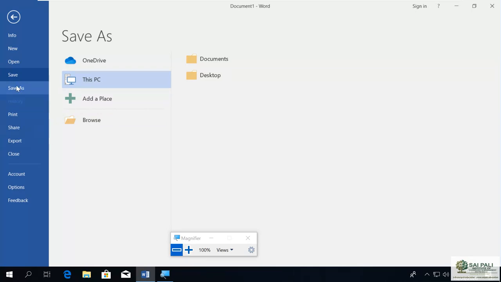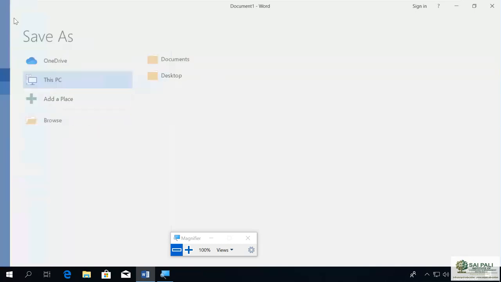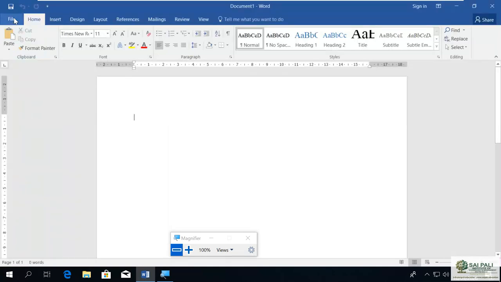Now these options we will see in detail. This Close option will do what? It will close the document, and if you have not saved, then it will ask you to save the document. Now if you want to go back to the document, then you have this Back option. You click on this Back option, you will go back to the document.